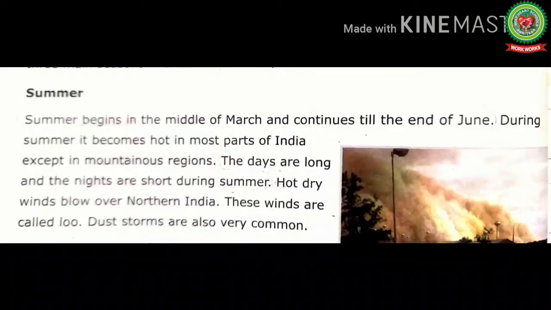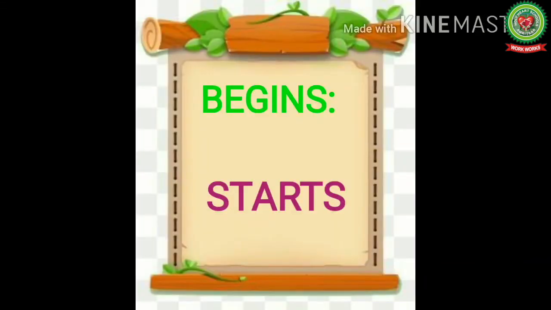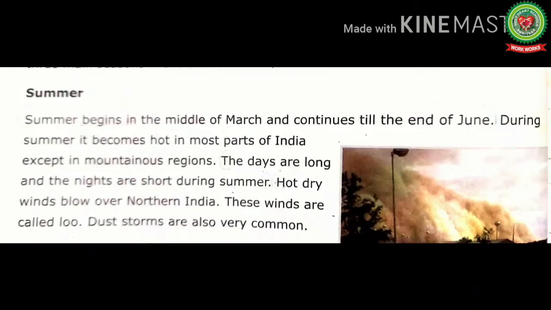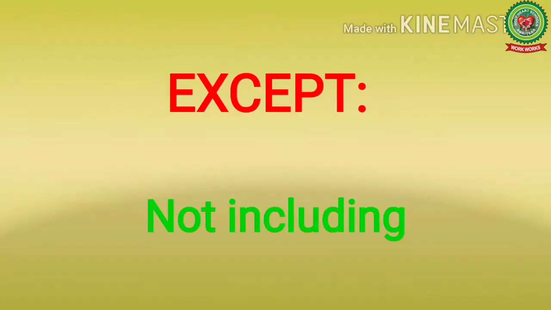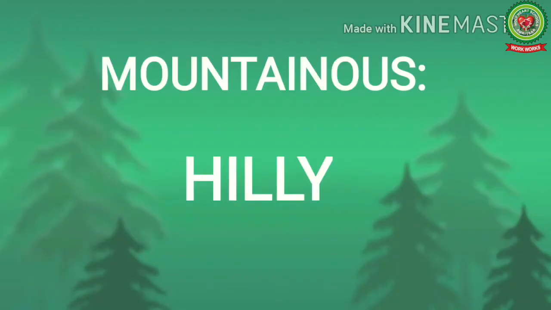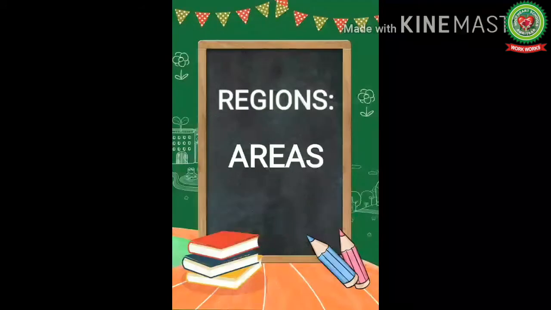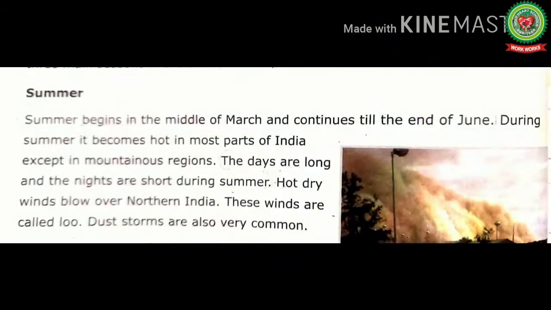Now let's start reading. Summer begins in the middle of March and continues till the end of June. Begins means starts. During summer, it becomes hot in most parts of India, except in mountainous regions. Except means not including. Mountainous means hilly. Regions means areas. The days are long and the nights are short during summer.